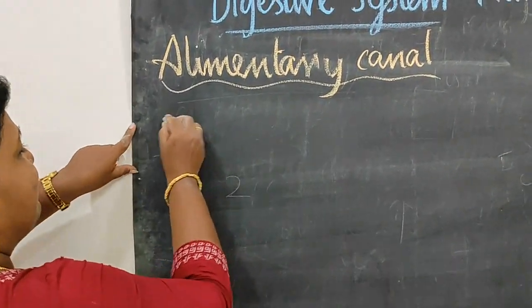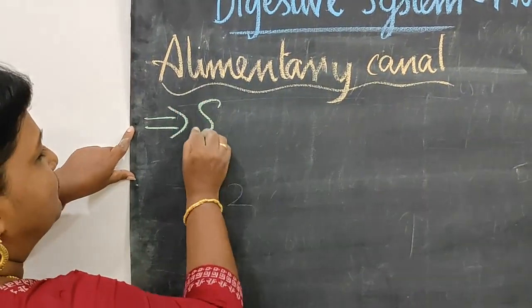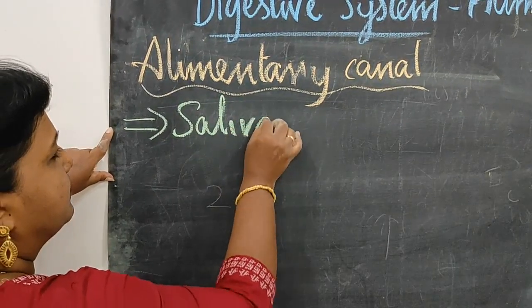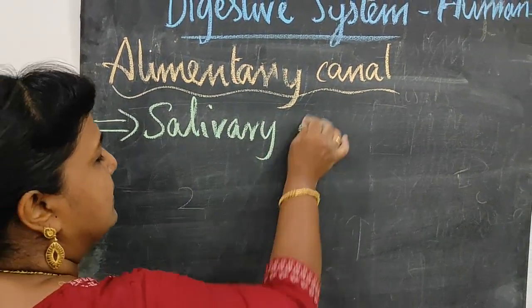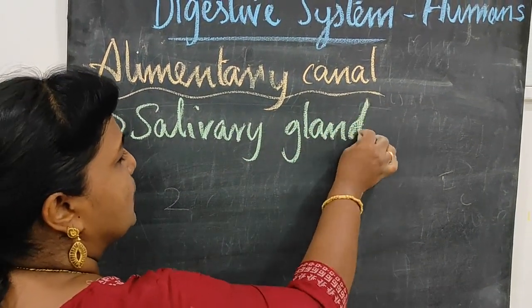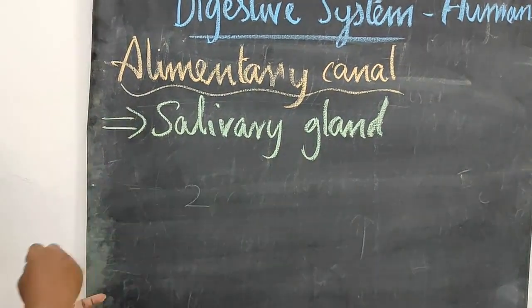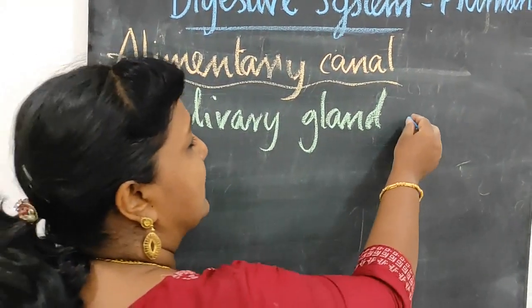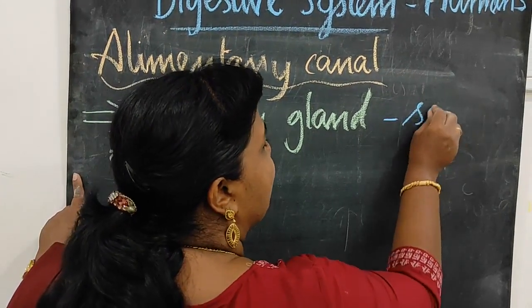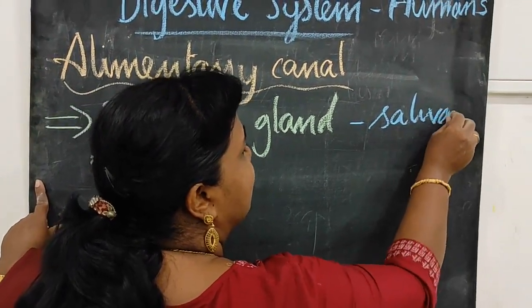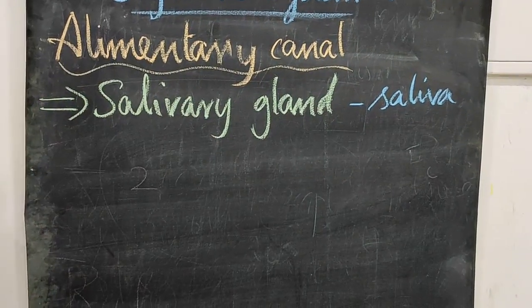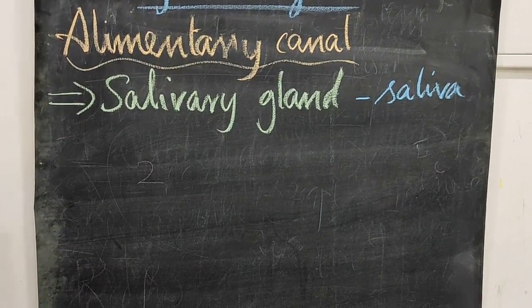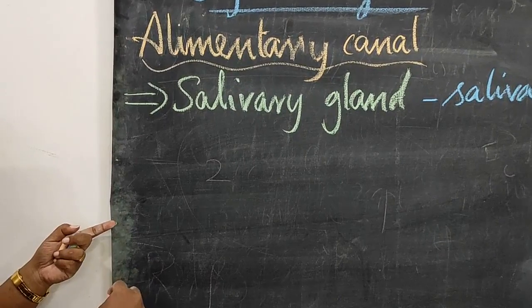The first one is the salivary gland. Salivary glands are digestive glands, and they secrete saliva. There are three pairs of salivary glands.